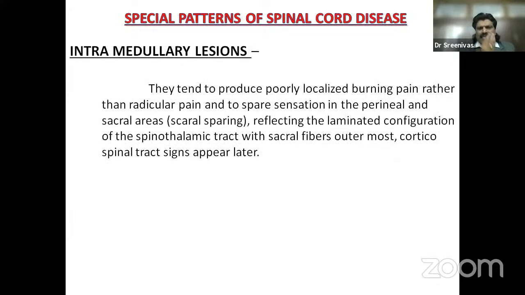Whereas intramedullary lesions tend to produce poorly localizing burning pain rather than radicular pain because it is in the spinal cord, and they tend to spare sensation in the perineal and sacral areas, because the sacral fibers are placed laterally, so they do not affect the sacral fibers, and even if they do, they are the last to get affected. So there is sacral sparing. The perineal and sacral areas are spared, reflecting the laminated configuration of the spinothalamic tract, with the sacral fibers placed outermost, and corticospinal tract signs appear later.